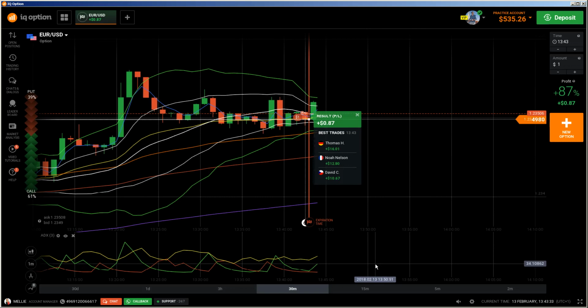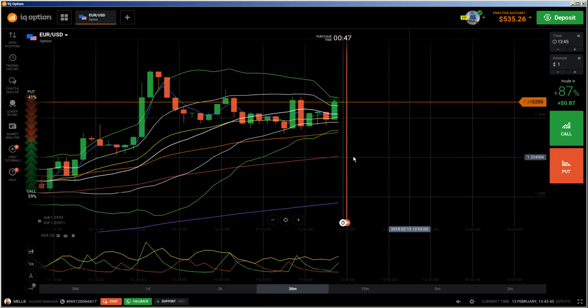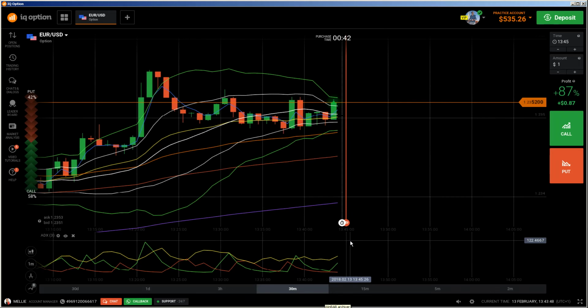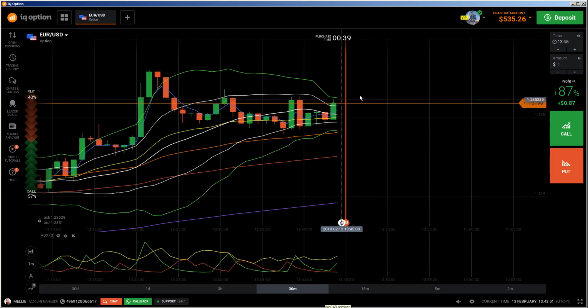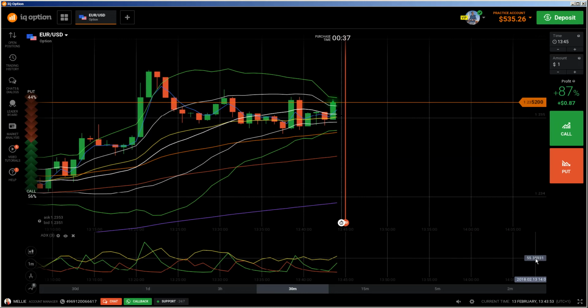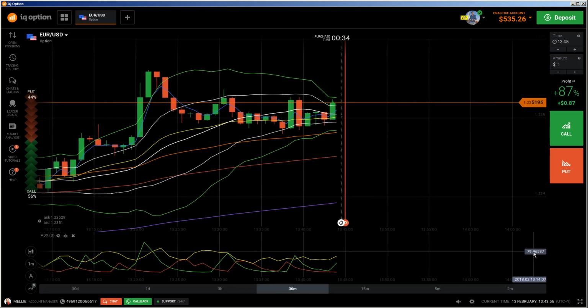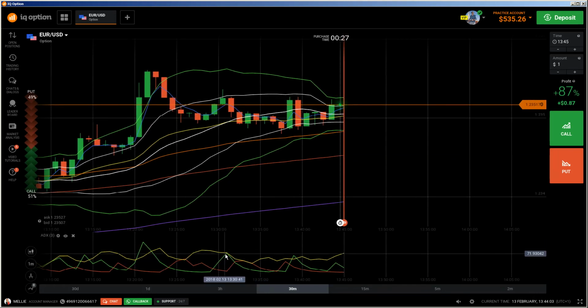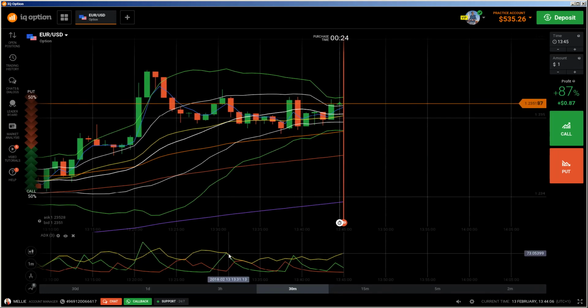Yes, and now we are here on 34, and 34 is already a strong trend, so I could do some kind of call here, yes, but we have to be careful because this indicator is lagging, yes. That means when I'm going to enter now, it could be already too late. And if you have above 75, you have an extremely strong trend, yes. But you see mostly if you have a really strong trend, 75, it starts to reverse, yes. This is a problem.